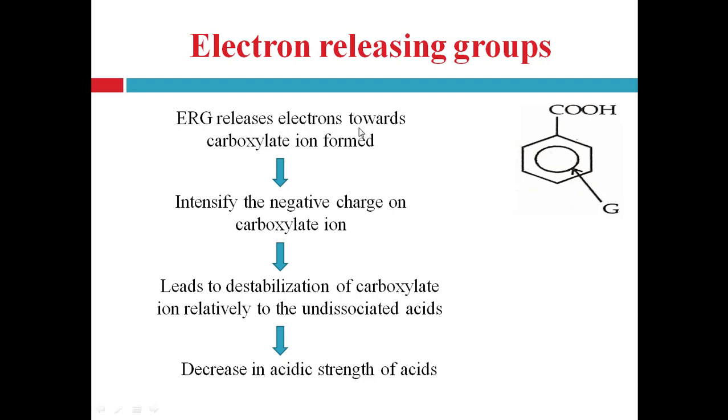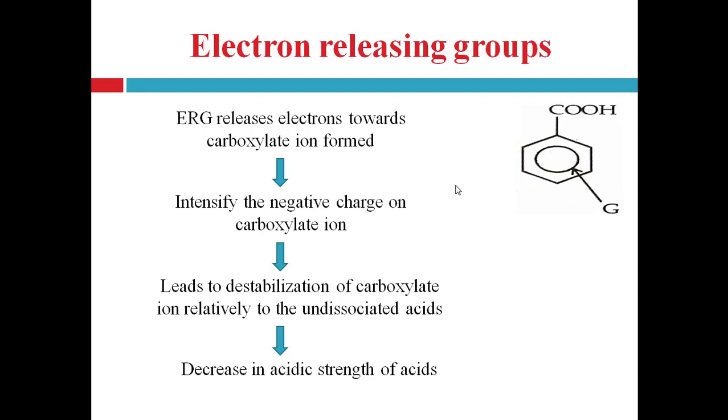So electron releasing groups, ERG, release electrons towards the carboxylate ion formed or into the aromatic ring system, so ultimately onto the carboxylic group. And on release of proton, the carboxylic group becomes the carboxylate ion. So it intensifies the negative charge of this carboxylate ion.